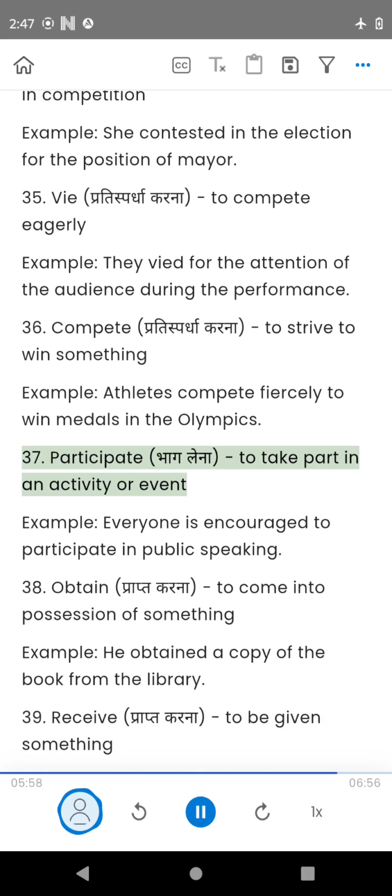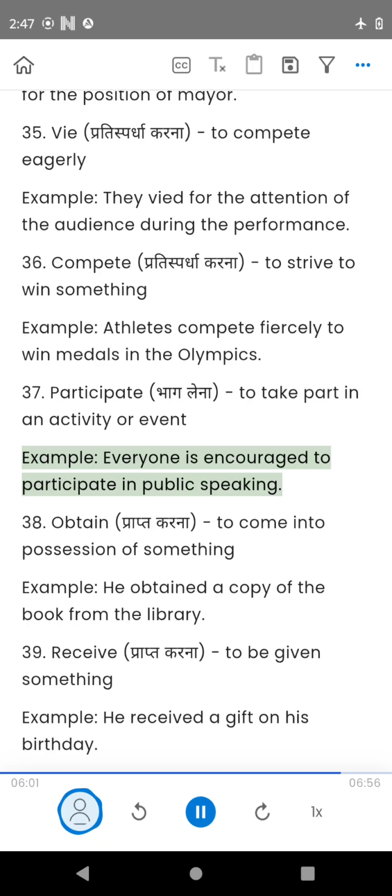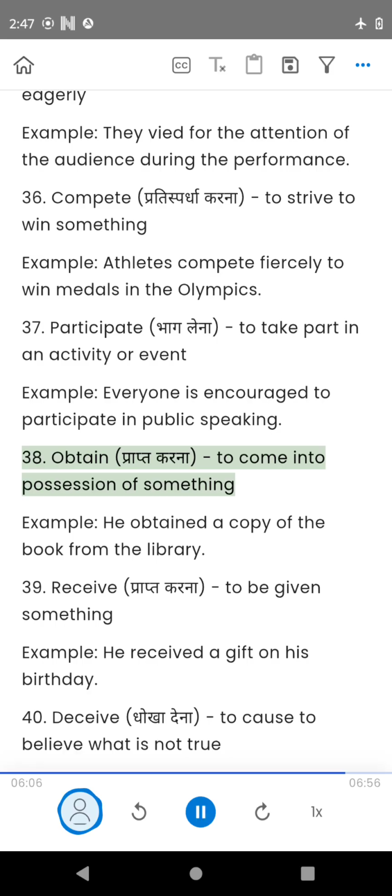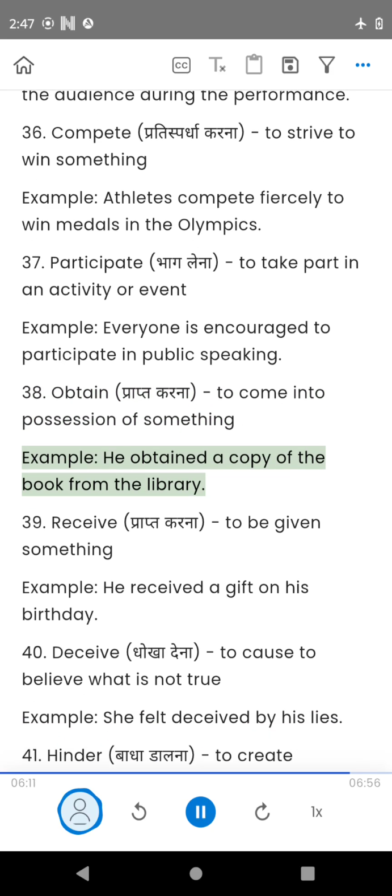37. Participate, to take part in an activity or event. Example, everyone is encouraged to participate in public speaking. 38. Obtain, to come into possession of something. Example, he obtained a copy of the book from the library.